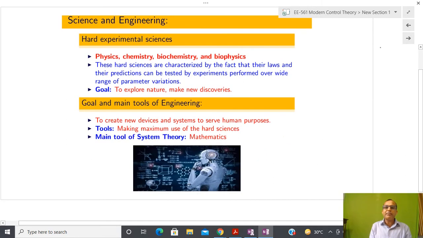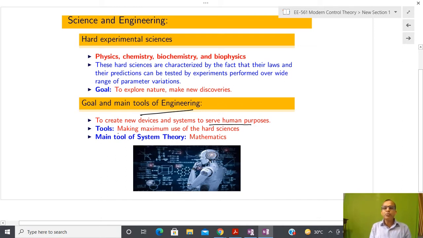And what is our goal when the engineering discipline is established? Our main goal is to create new devices and systems, and our main purpose is to serve human needs. So most of the time we are not doing discovery to explore nature. That is the job of hard science people. But there is no clear boundary. Sometimes we do this also, and after that we build some new system.